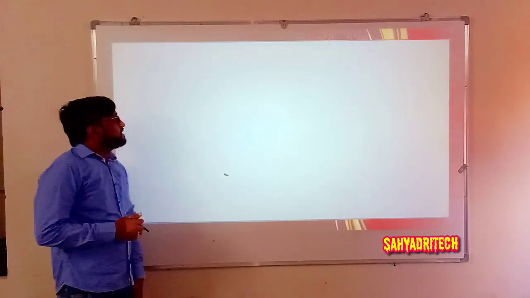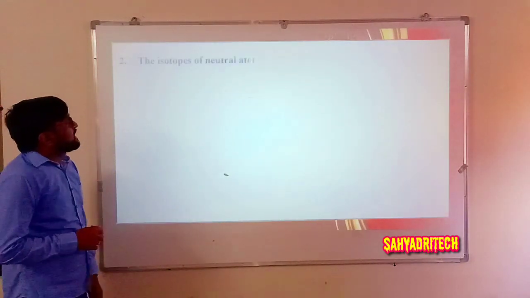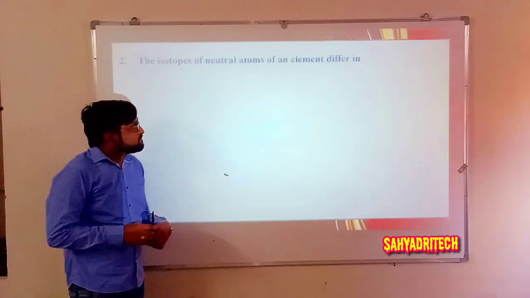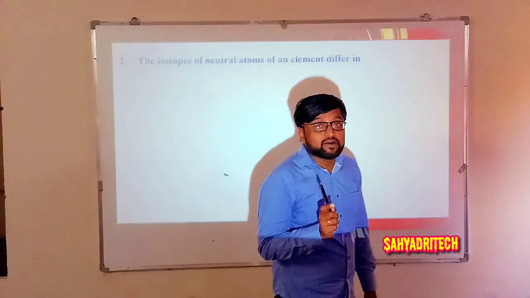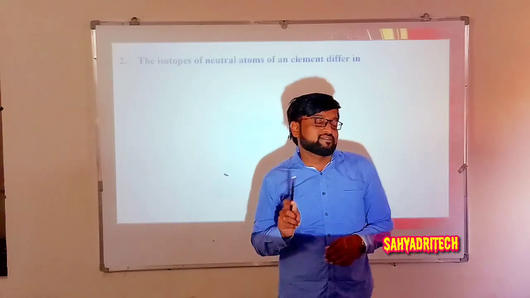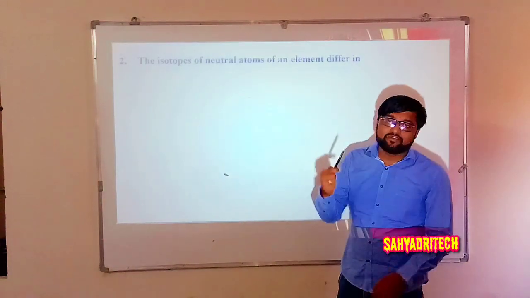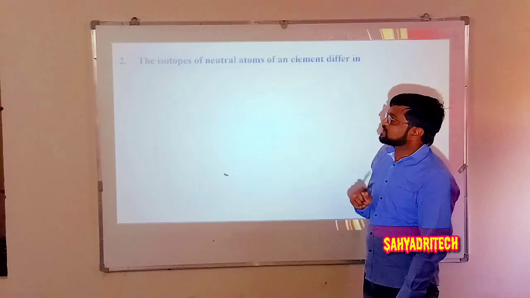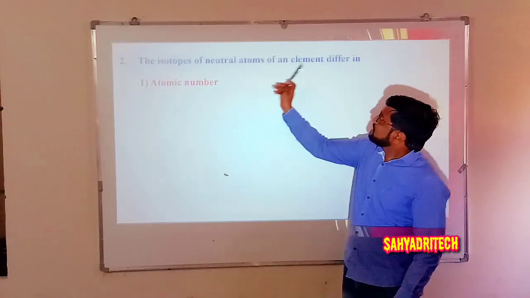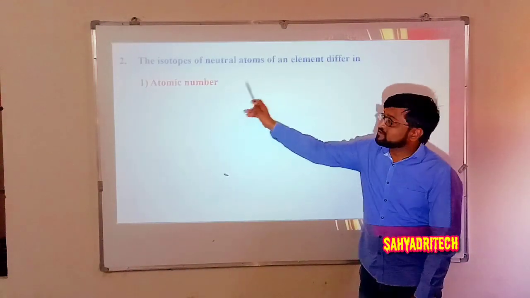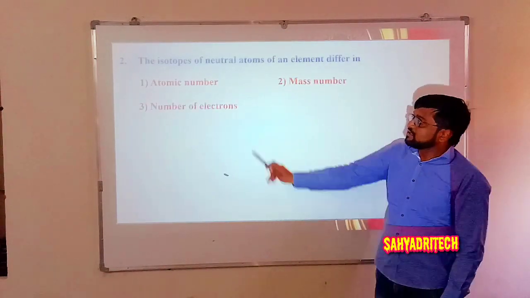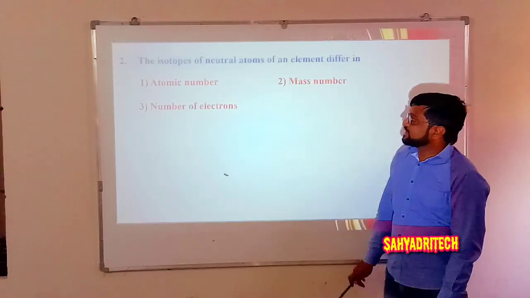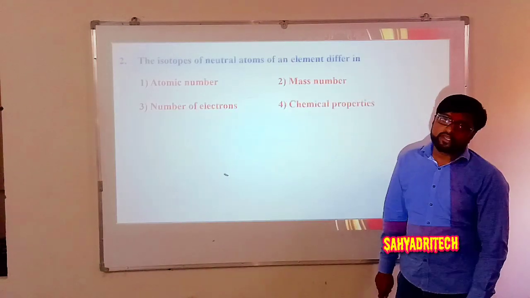Okay. Well, coming to the second one, the isotope of a neutral atom of an element differs in. So you have to recall the definitions. Well, we look for the options. What is the first option? Differs in atomic number. Second option, differs in mass number. Third option, differs in number of electrons. And the fourth option is chemical properties.